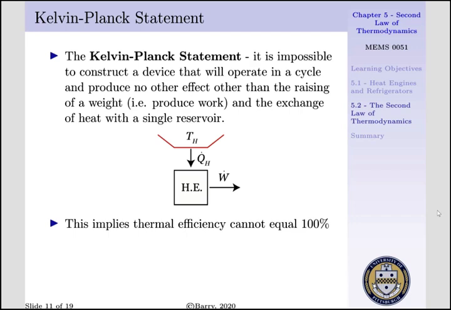Now, if we evaluated the efficiency of this engine, our thermal efficiency would be our power output per our heat input, and our power output would simply be QH. Thus, our efficiency would be equal to unity, or 100%. This is not possible, for our heat engine has to operate between two temperature reservoirs. The Kelvin-Planck statement implies that the thermal efficiency of any heat engine cannot exceed or be equal to 100%.